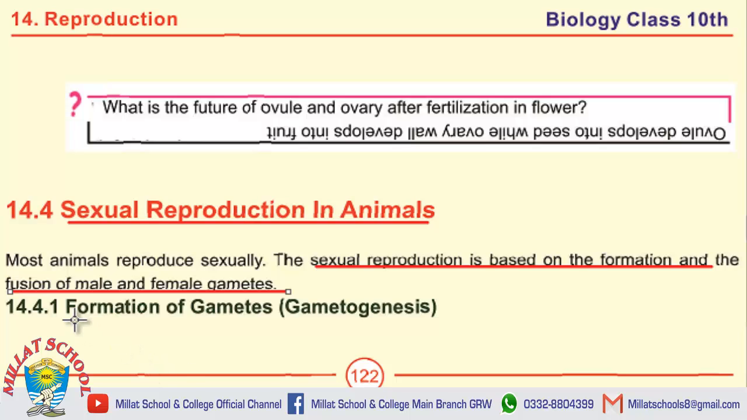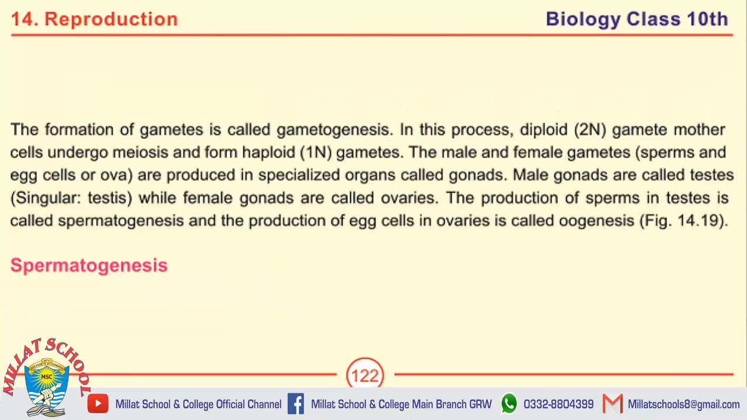Next topic is formation of gametes under discussion. Define gametogenesis is the first question over here. The formation of gametes is called gametogenesis. In this process, diploid (2n) gamete mother cells undergo meiosis and form haploid (n) gametes.